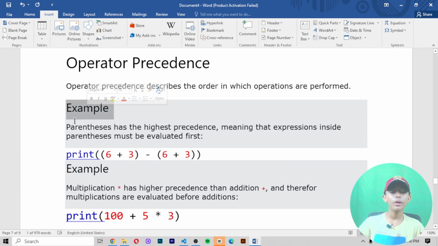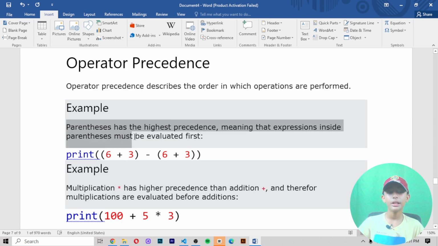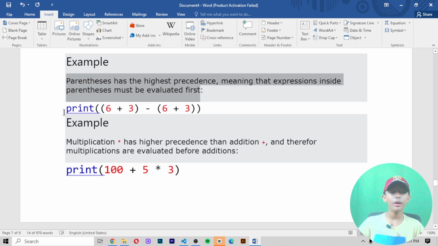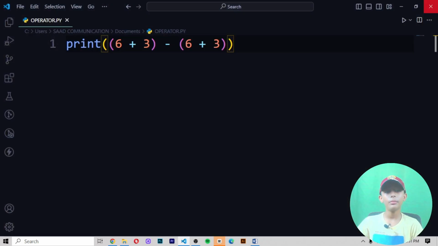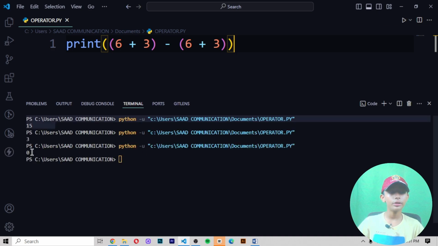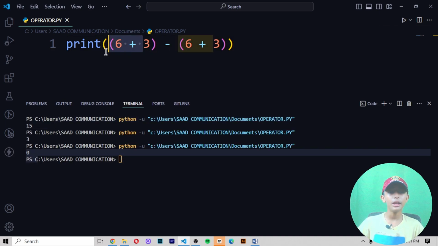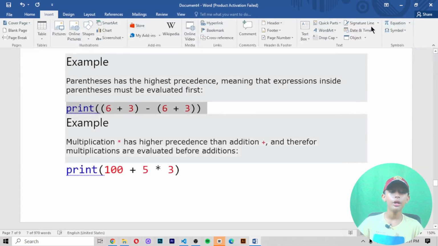For example, parentheses have the highest precedence, meaning that expressions inside the parentheses must be evaluated first. I will show you one example. If we run this example in my Visual Studio Code, save it and run it, it should give you 0. Why? Because 6 plus 3 in the parentheses, then minus, then in the parentheses 6 plus 3 again. So 6 plus 3 minus 6 plus 3 equals 0, obviously.